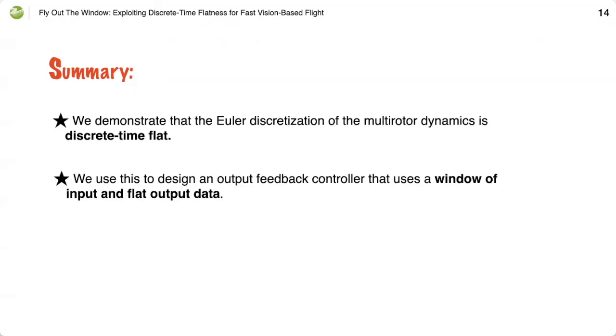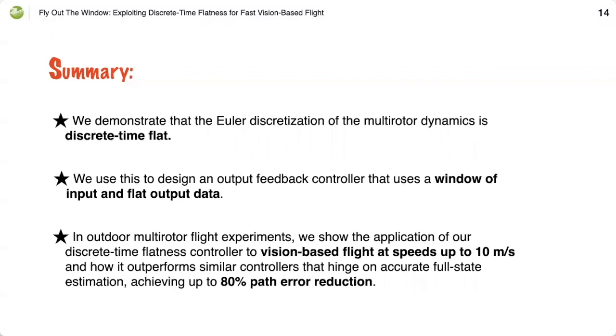To summarize, we demonstrate that the Euler discretization of the multirotor dynamics is discrete-time flat. We use this to design an output feedback controller that uses a window of input and flat output data. In outdoor multirotor flight experiments, we show the application of our discrete-time flatness controller to vision-based flight at speeds up to 10 meters per second and how it outperforms similar controllers that hinge on accurate full state estimation, achieving up to 80% path error reduction.